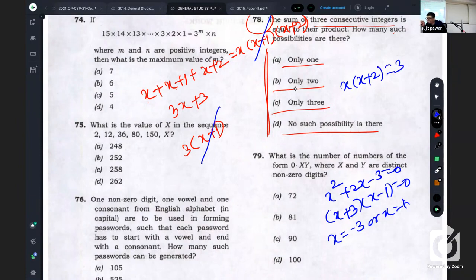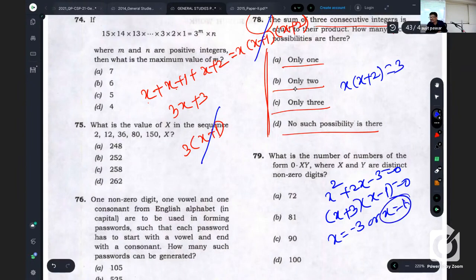Understood? How many possibilities? But the answer is 3. Why is it? Let me tell you. Assuming x as 1, the smallest, we got this. If we assume 1 is the greatest, then 1, 0 and minus 1.